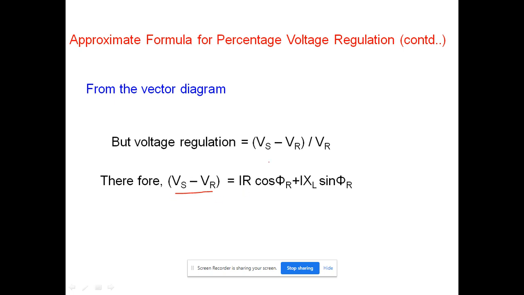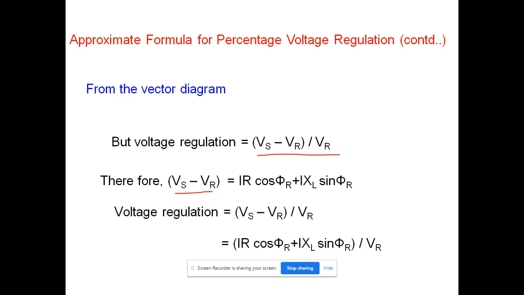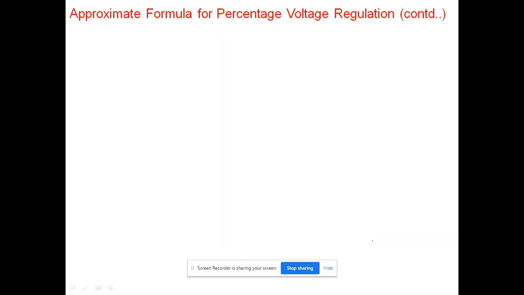We know that the voltage regulation is Vs minus Vr by Vr. So in order to get the voltage regulation, we divide this Vs minus Vr by Vr, and we get IR cos phi r plus IXL sin phi r by Vr.